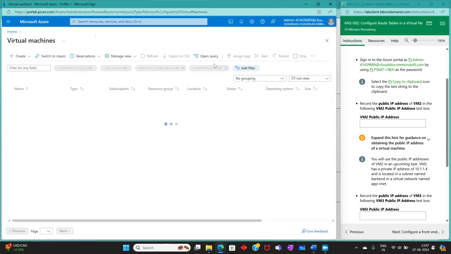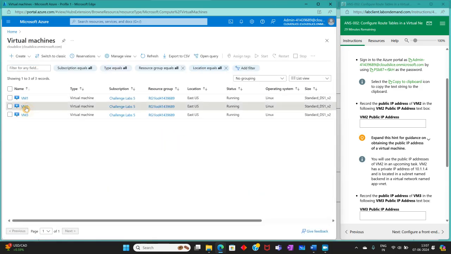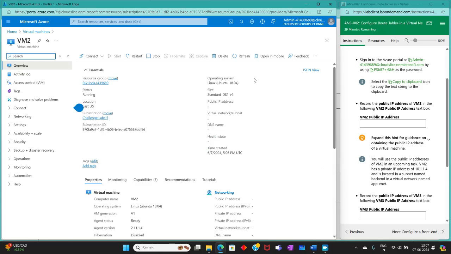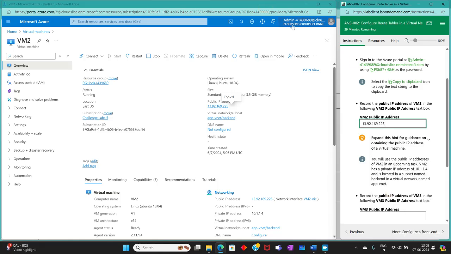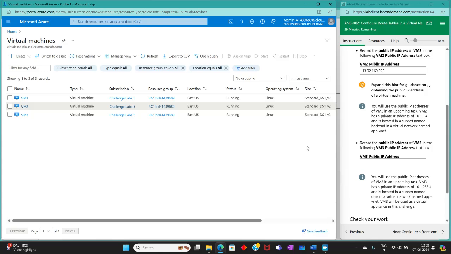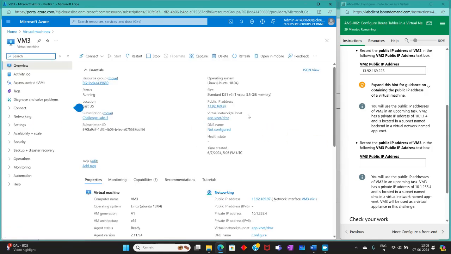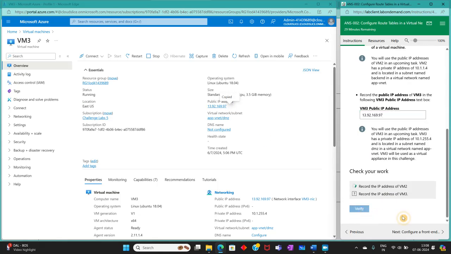Let's go to virtual machines, VM2. This is the public IP address, and then VM3 public IP address, and verify.